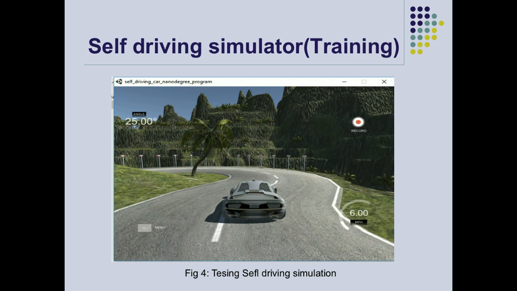While we drive this car, the cameras capture images simultaneously with the corresponding labels I already mentioned: left angle, right angle, speed, and brake.